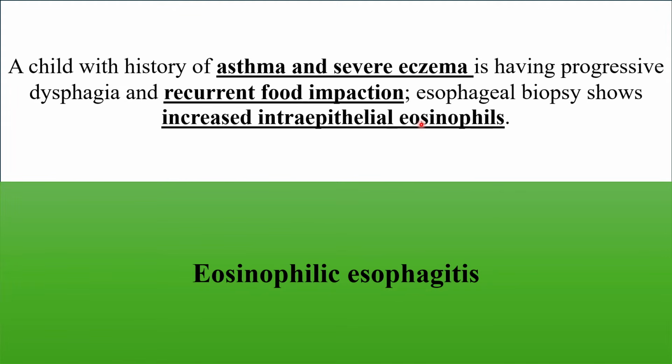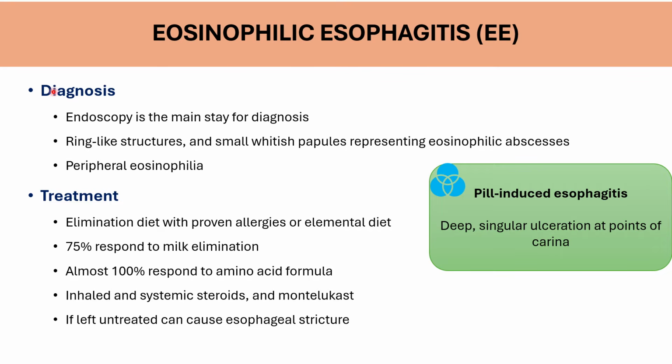You may see eosinophilia in the blood, but to confirm the diagnosis, the esophageal biopsy will show positive eosinophils. For diagnosis of eosinophilic esophagitis, endoscopy is the mainstay, along with biopsy. You may see ring-like structures and small whitish papules representing eosinophilic abscesses. On CBC, you may see peripheral eosinophilia.